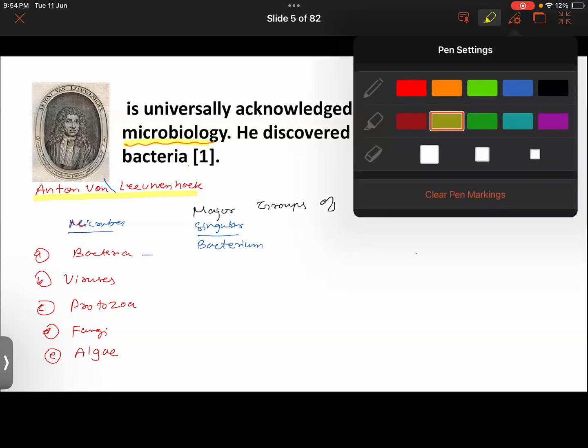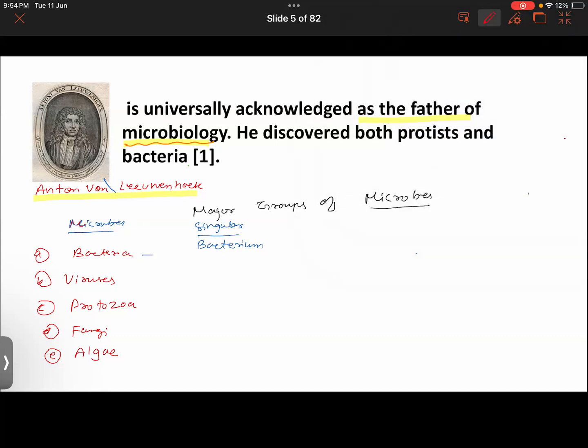Now further, what about virus? Viruses is the plural, and its singular is simply virus. Talking about protozoa, protozoa is the plural, and in singular it is protozoan.